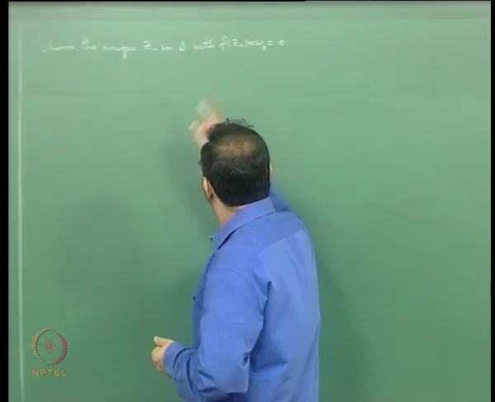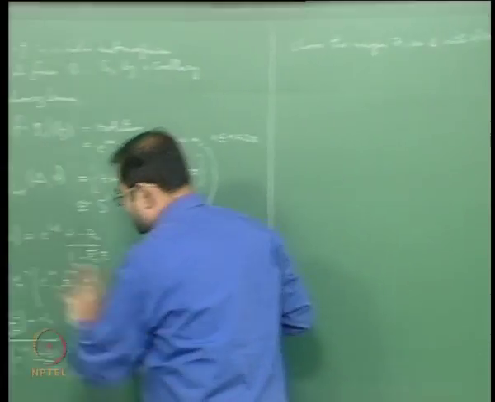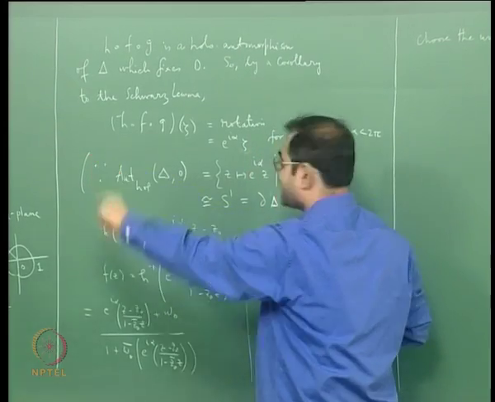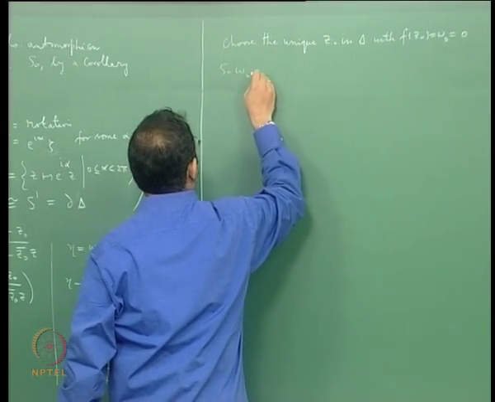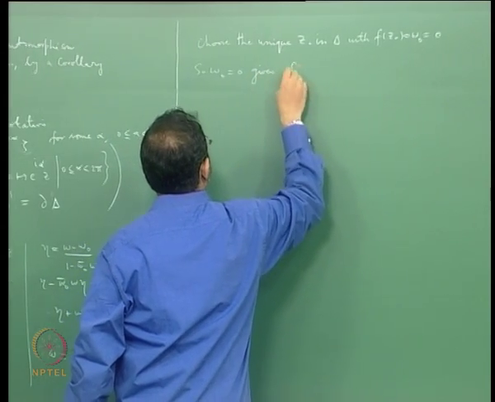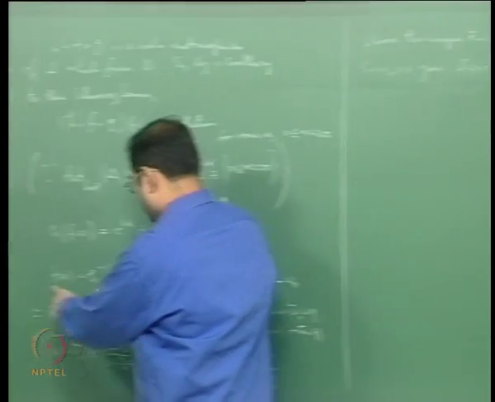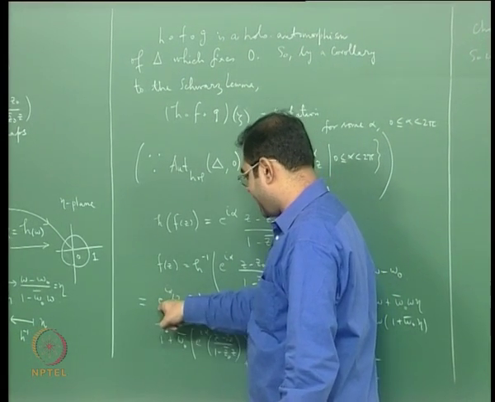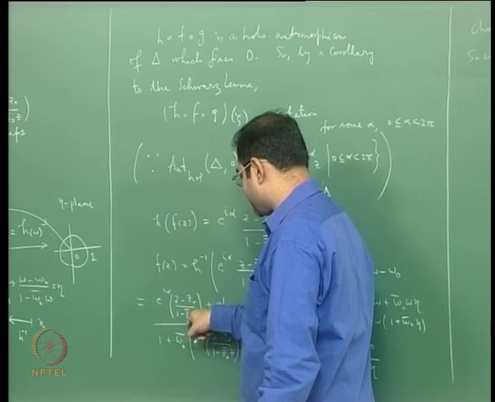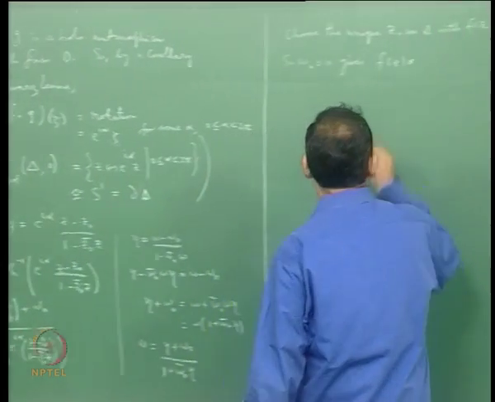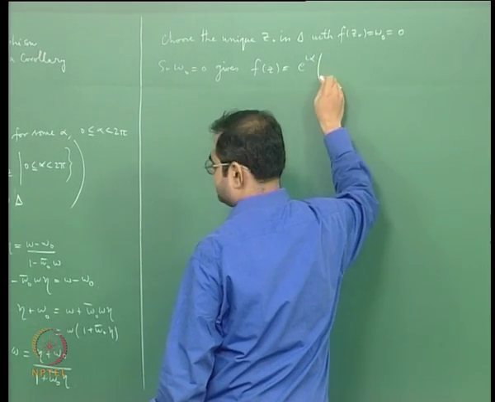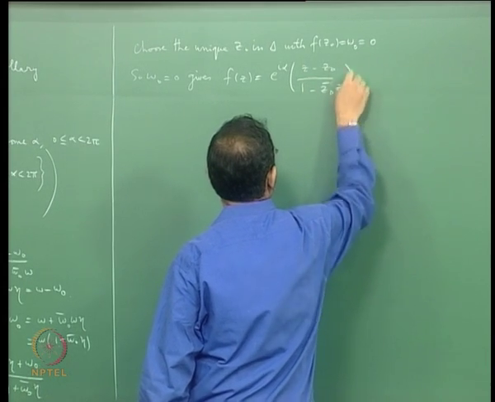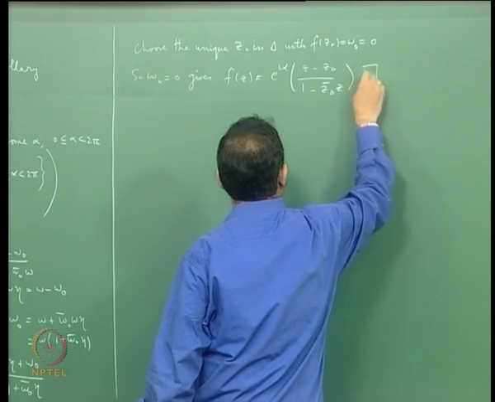If you do this, then you are putting W naught equal to 0, and you get f of z in the form that you want. So W naught equal to 0 gives f of z to be simply, you see this is gone, this is gone, e power i alpha (z minus z naught) by (1 minus z naught bar z). Immediately. And that's the proof, that's the end of the proof.